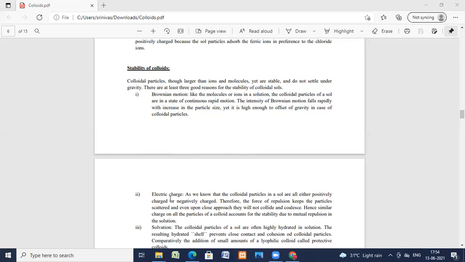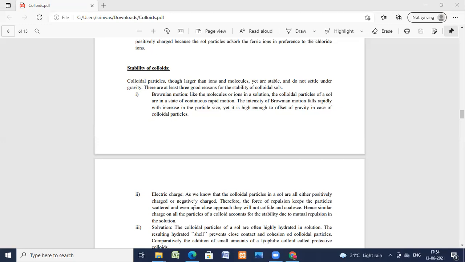Now we'll see the electrical property, the electrical charge. The most important property of colloidal particles is that they are electrically charged. All the particles of the colloid system carry the same charge, while the dispersion medium has an equal but opposite charge, with the result that the system as a whole is electrically neutral. The presence of equal and similar charge on colloidal particles is responsible for giving stability to the system.